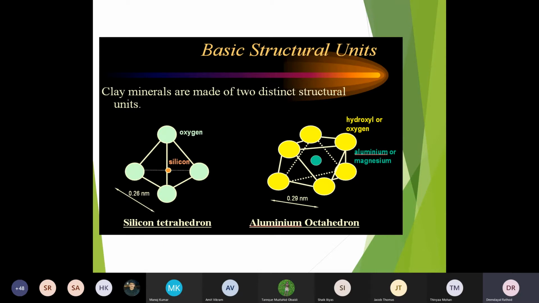One is the silicon tetrahedron, the second one is the aluminum octahedron. Silicon is in the middle, with 4 oxygen or hydroxyl ions around it, and this will form a sheet like we have shown. The second one is aluminum or magnesium with oxygen or hydroxyl ions, 1, 2, 3, 4, 5, 6, meaning octahedron. So this is one sheet and this is another. This is a rectangular sheet and this is a trapezoidal sheet.